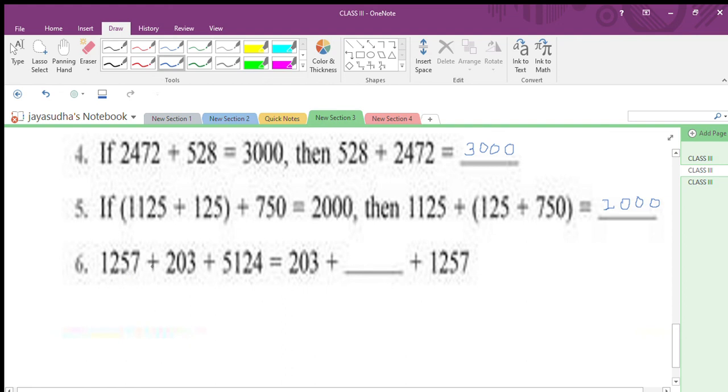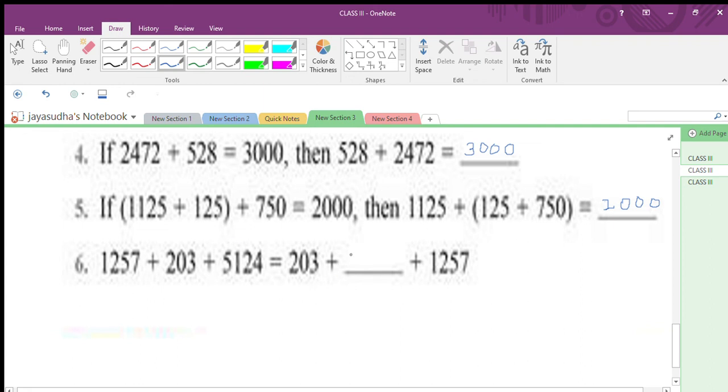Now look here. 1257 plus 203 plus 5124 equals, here listen carefully, 203 here, 1257 here. What will be the dash answer? Which one is missing in this group? That is the answer for this dash. So listen, this number only you have to miss out.